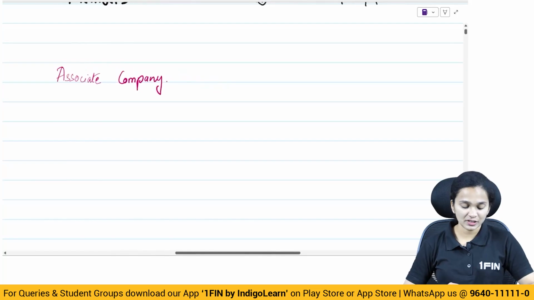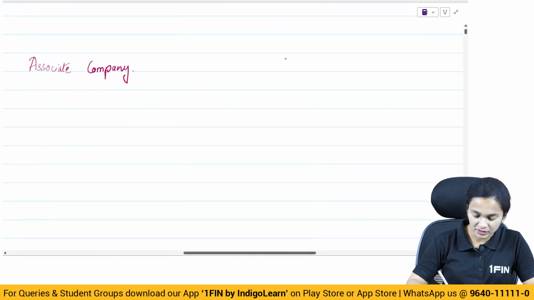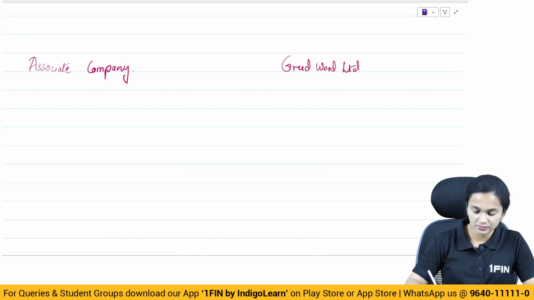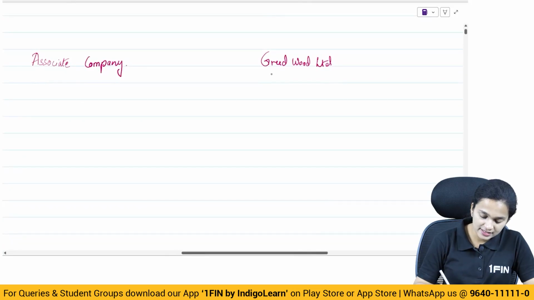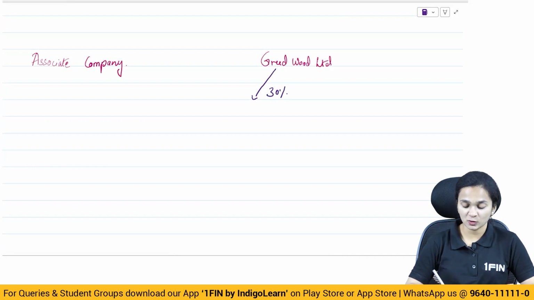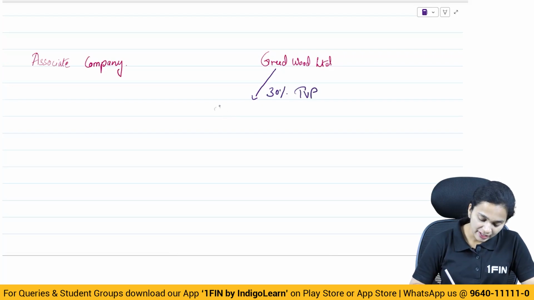Let's understand this with the help of an example. Let's say there's a company, Greenwood Limited. Now this company, Greenwood Limited, has control over 30% of the total voting power in the company Plywood Limited.